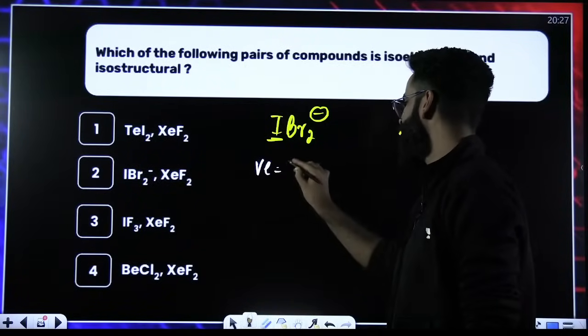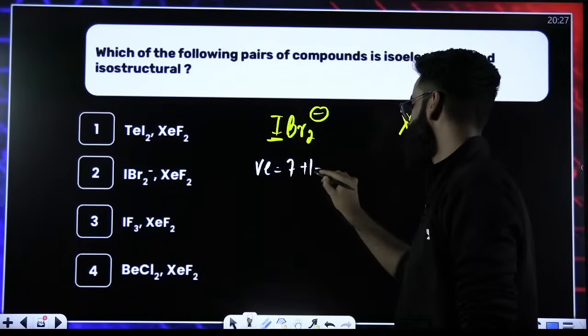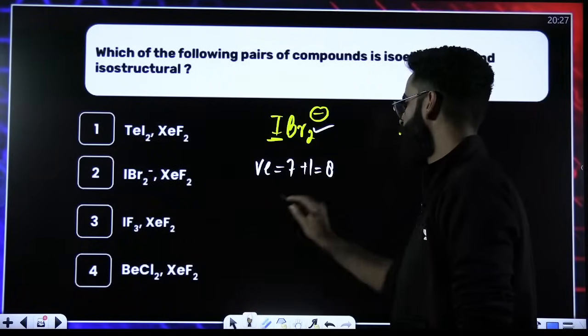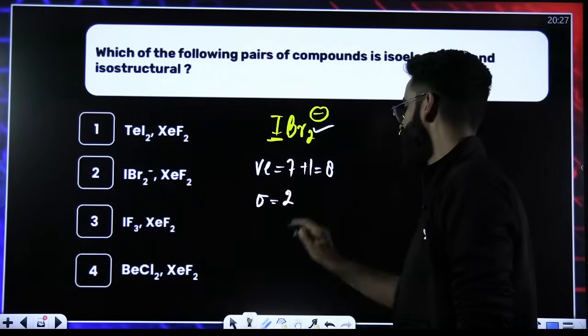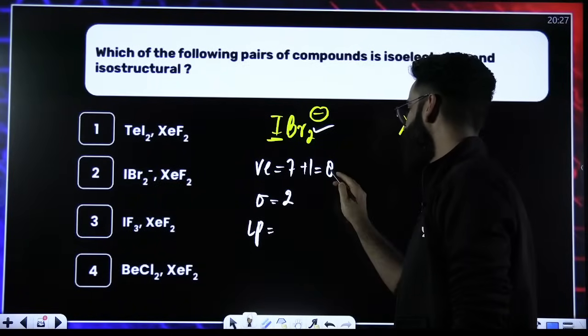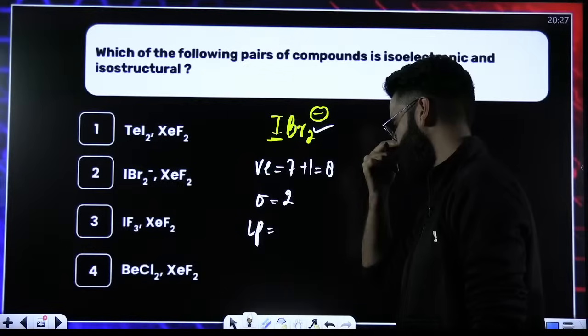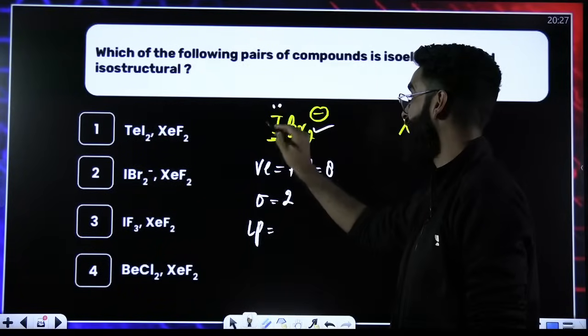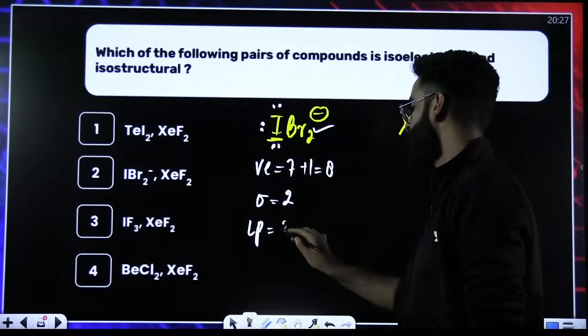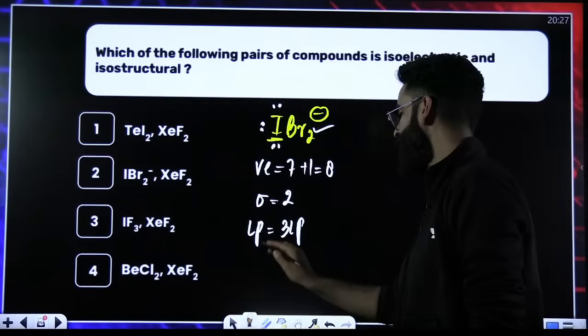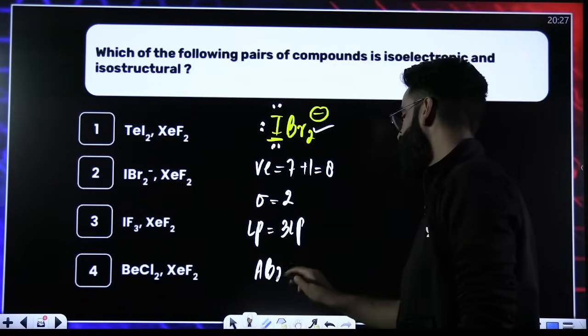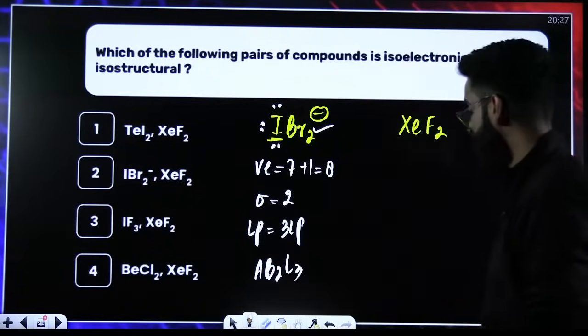Valence electrons in iodine will be 7. There is -1, so 7 plus 1 makes it 8. There are 2 surrounding atoms, so sigma is equal to 2. Out of 8 valence electrons, 2 have been used to form 2 sigma bonds. So there will be 6 electrons left on iodine in the form of 3 lone pairs. The type of the molecule will be AB2L3.